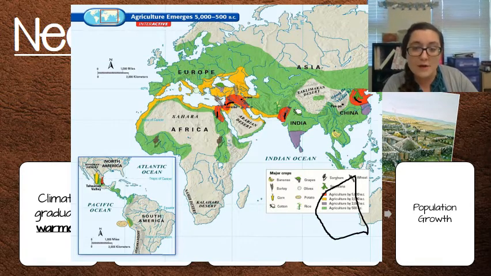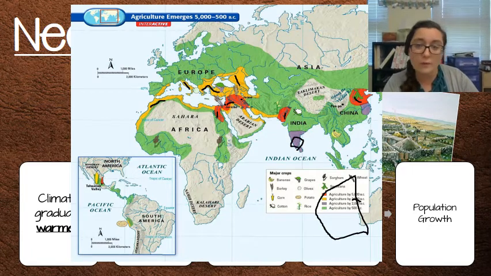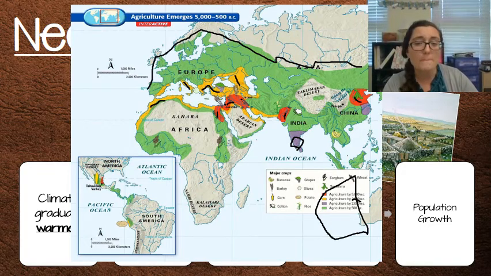By about 2000 BC, or 2,000 years before Christ, we see these yellow areas, all along here. Or I'm sorry, that's by 3000 BC. That's why it's always important to read your key really carefully, because I misread that. The purple is by 2000 BC in these fertile or rich soiled areas, and then the green is by about 500 BC. So by about 500 BC, farming has spread around to most of the world.